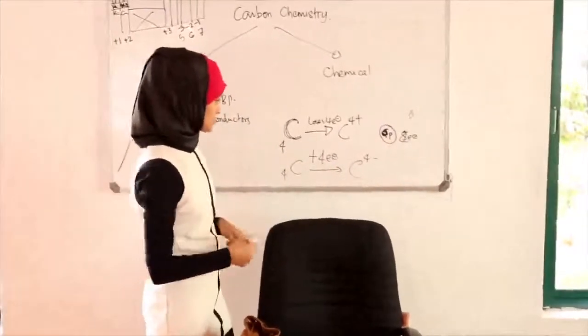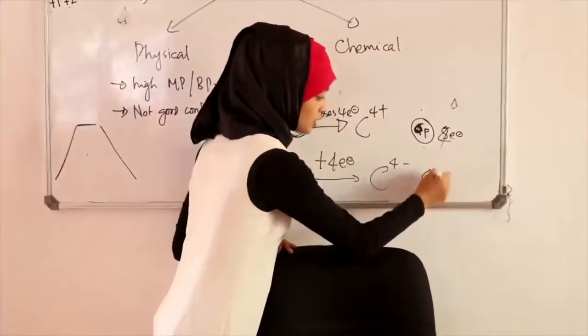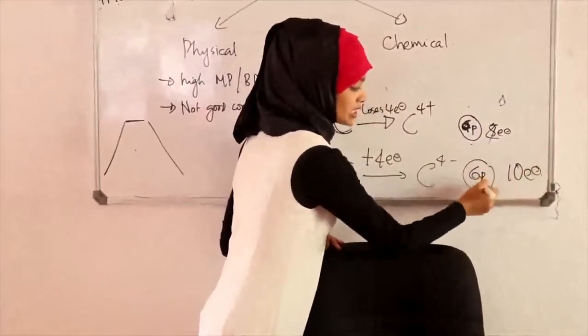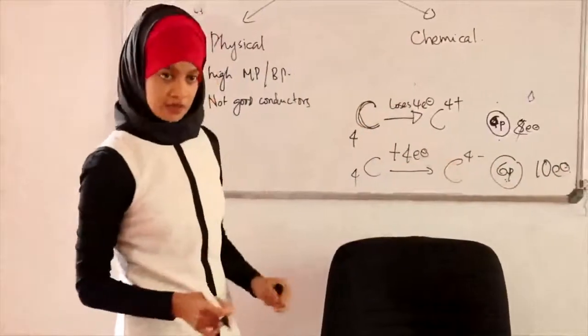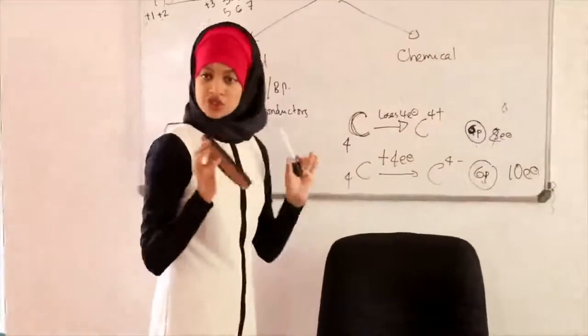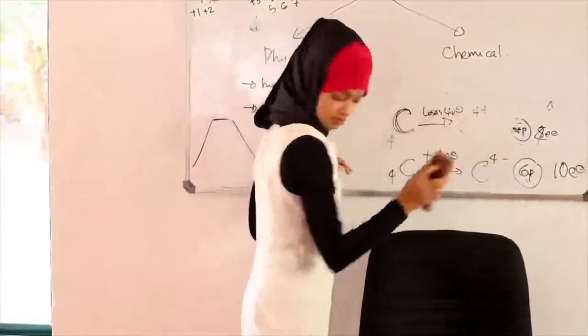Now this one is not possible because here, if I have to gain 4 electrons, the 6 proton nucleus has to hold on to 10 electrons. This is not positive enough to accommodate these many negative charges, and this is why it's not possible. So the carbon came to a solution where it shares electrons, and that's where covalent bonding became a thing, okay?